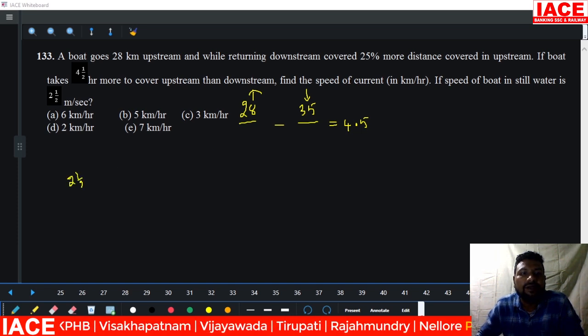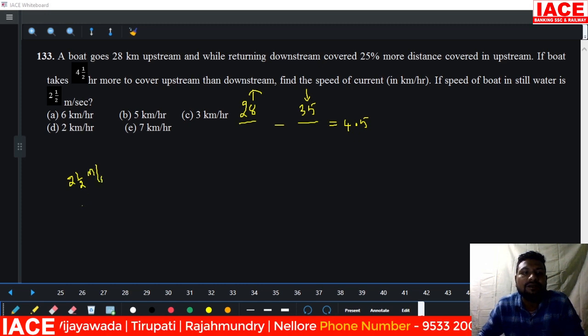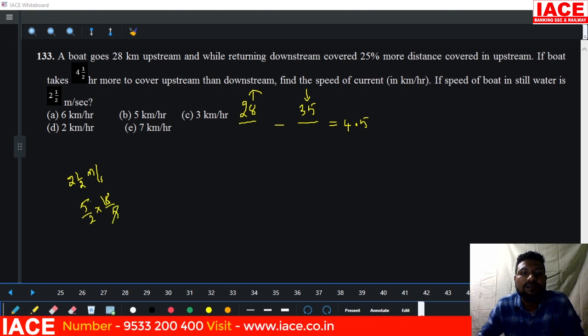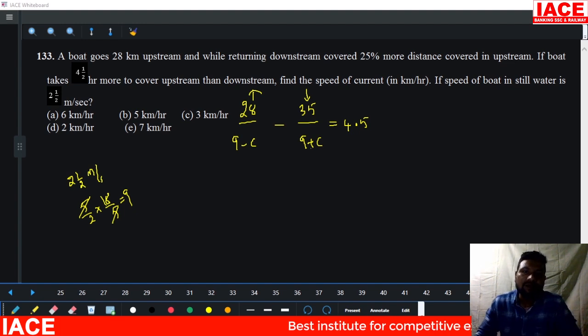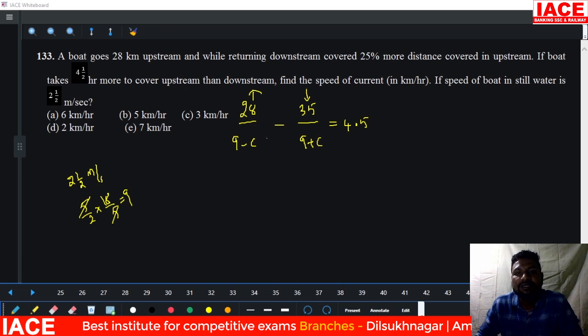2 1 by 2 meter per second is the boat speed. 2 1 by 2 means 5 by 2, and 18 by 5. Here 5, 5 will be cancelled. Then boat speed becomes how many kmph? 9 kmph, and the current speed. And here 9 kmph plus current speed, downstream is adding and upstream is subtracting. And the difference between these two timings up and down is 4.5. See the values. Current speed is how much?